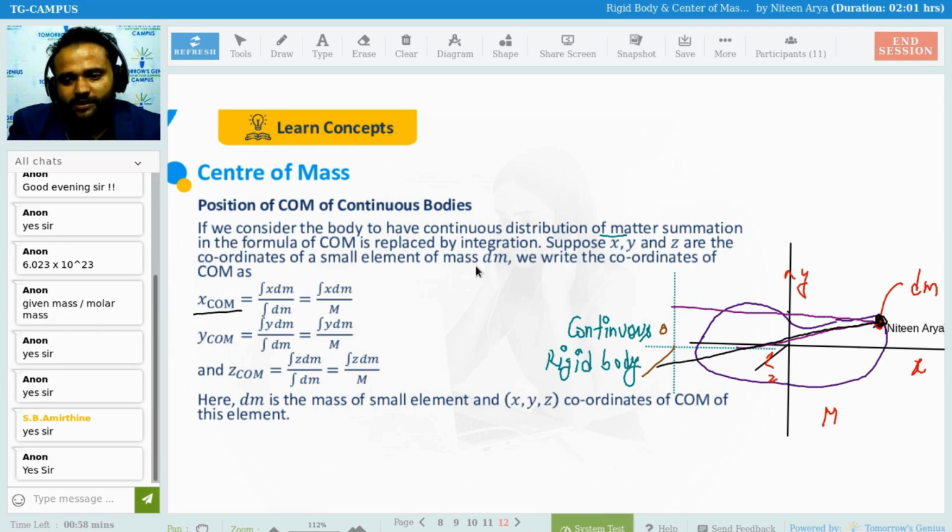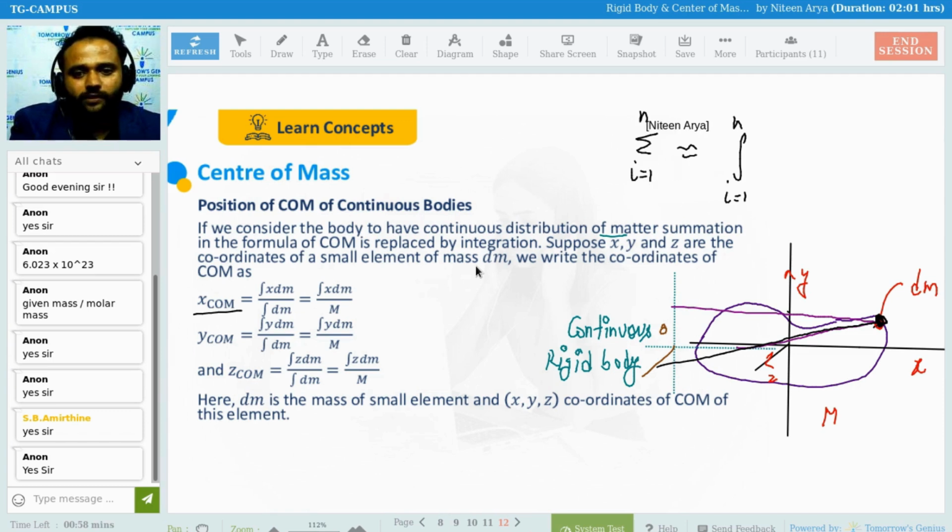We pick any particular small mass particle dm instead of summation, because whenever we switch from the discrete body to the continuous body, the summation is shifted and is almost equal to the integration from i equals 1 to n, or you can say from initial to final, or from mass 0 to capital M. Okay, so this method we are going to use.